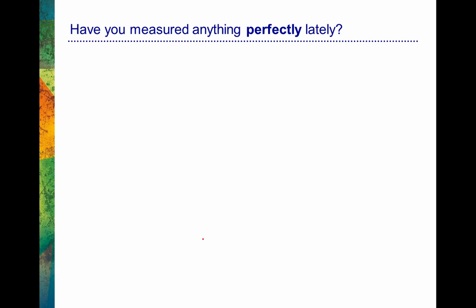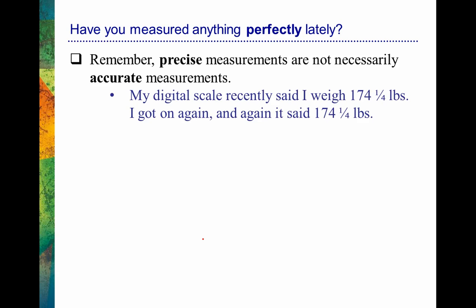So I asked this question, have you measured anything perfectly lately? So a perfect measurement. And the odds are that you probably have not. Let's talk about that so you better understand it. You might have measured things precisely, probably not perfectly, and even when things are precise, it doesn't necessarily mean they're accurate. So let's make sure we understand what these different terms mean. Remember that precise measurements are not necessarily accurate measurements. Let me give you an example.